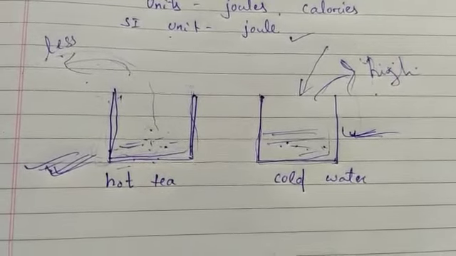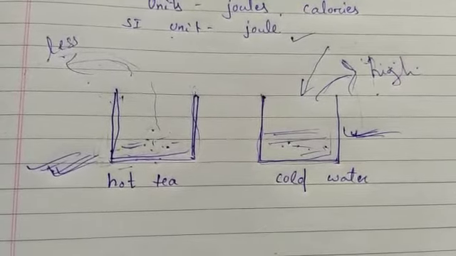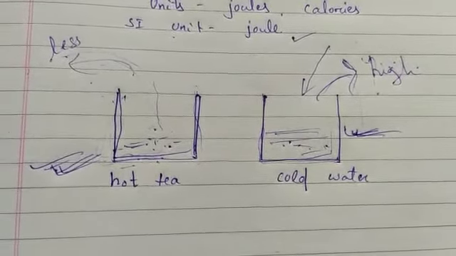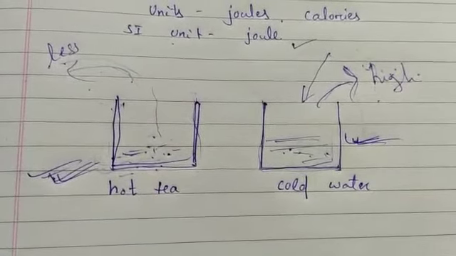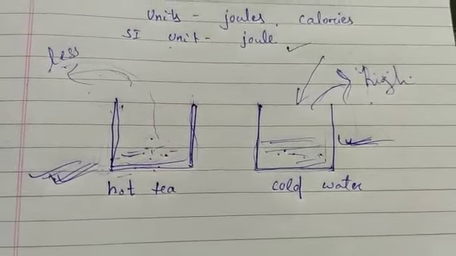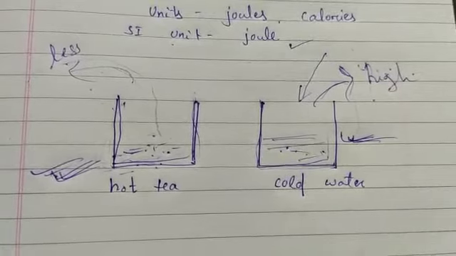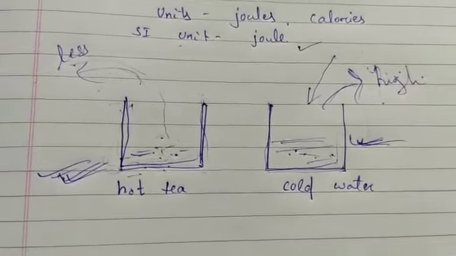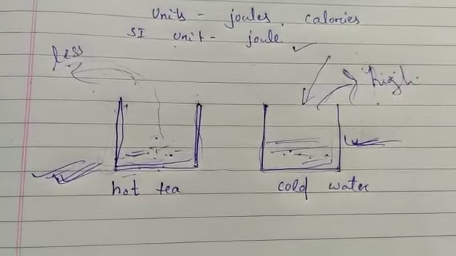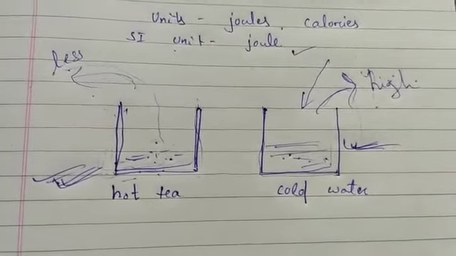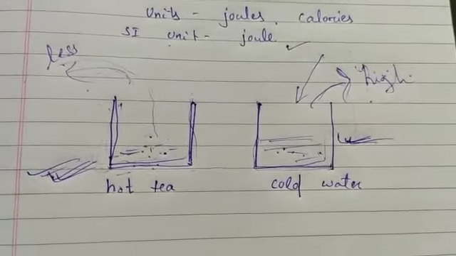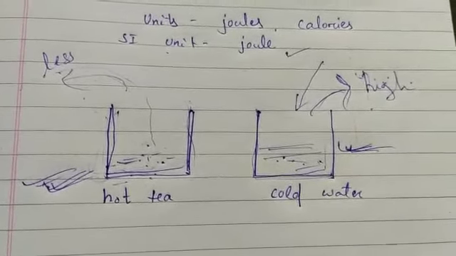The particles gain heat from the burning gases and start moving faster. That is because when an object is getting heat or becoming hot, its particles move faster, and due to the faster motion the particles collide with each other, and they transfer energy much faster.